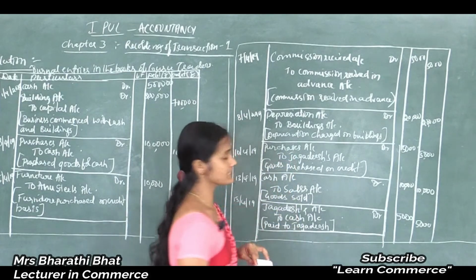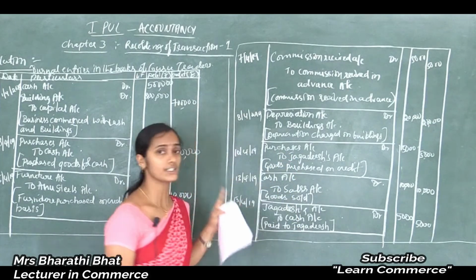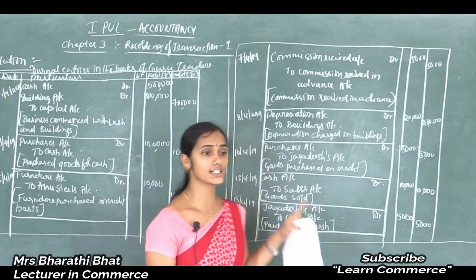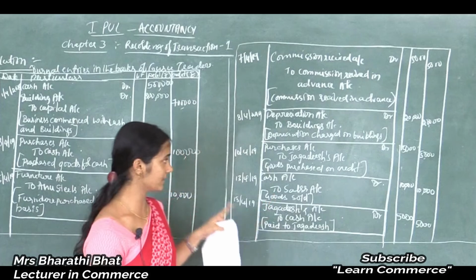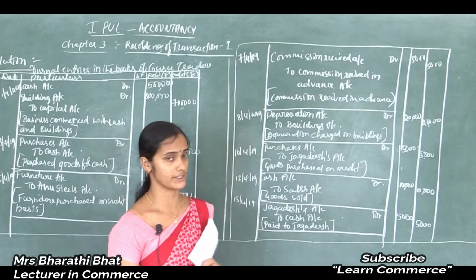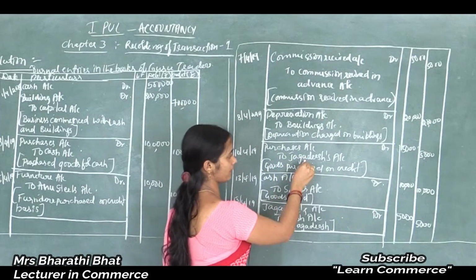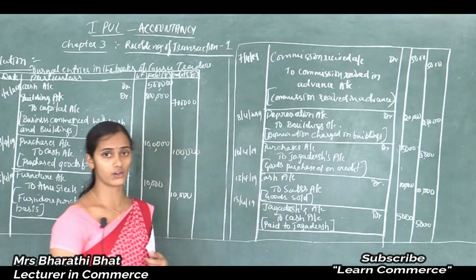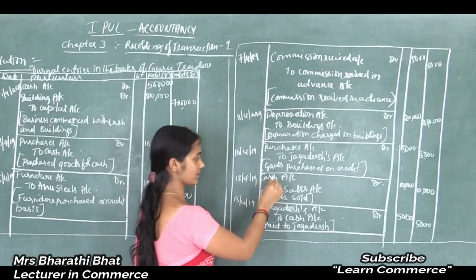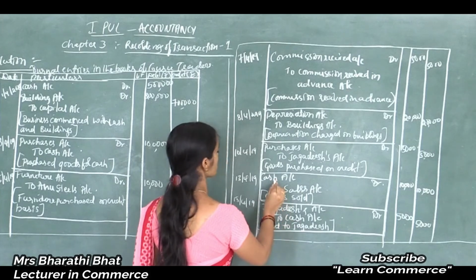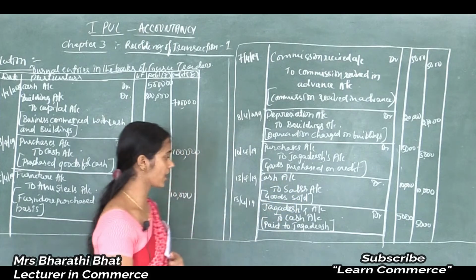And the next one is purchased goods from Jagadish. Jagadish is considered as a creditor for the organization. Increase in creditor is to be credited, increase in expenses is to be debited. So purchases account debited to Jagadish account. And one more here is goods sold on cash basis. Cash increases and revenue also shows increased value. So cash account debited to sales account.